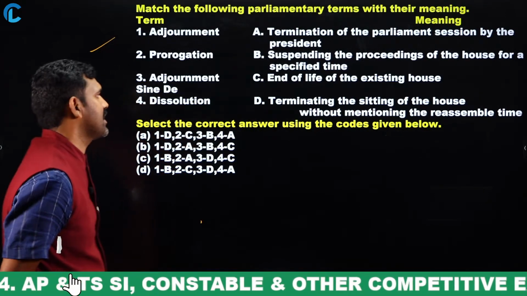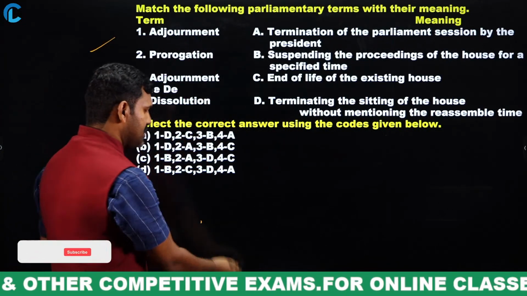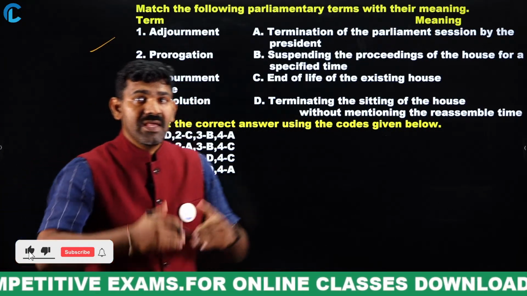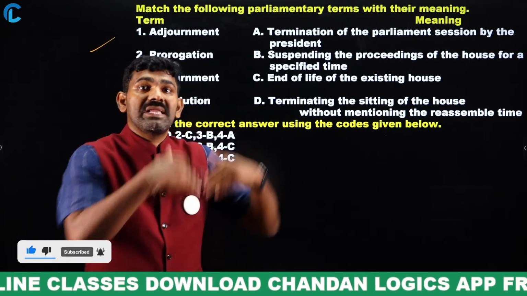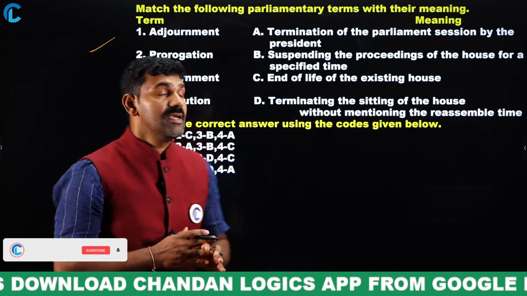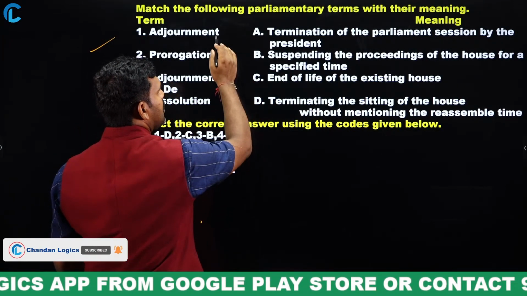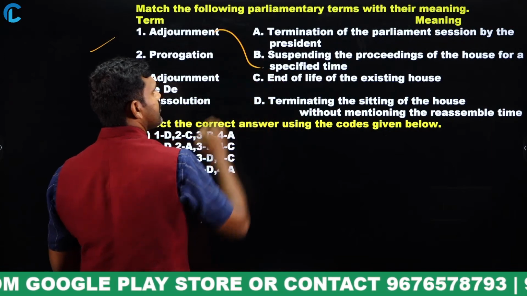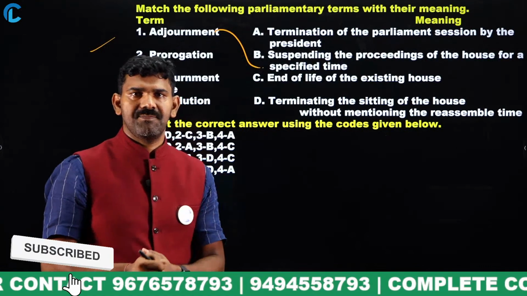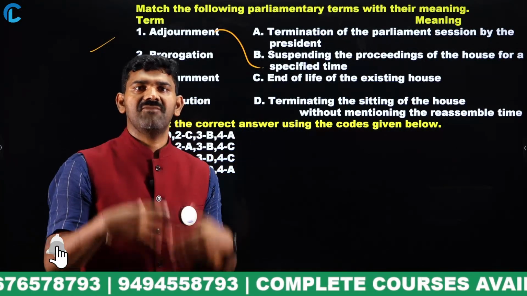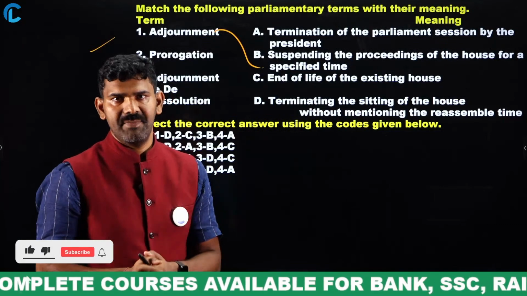Okay, nice. See here. Baseline, I try to understand. Adjournment. What is that? Adjournment means he is suspending the session temporarily to reassemble again. Means suspending the proceedings of the house for a specified time. For a specified time means let's adjourn for next 10 minutes. Let's adjourn for 1 day. Let's adjourn for 2 days. Means we are going to meet after 2 days or after 10 minutes like that.